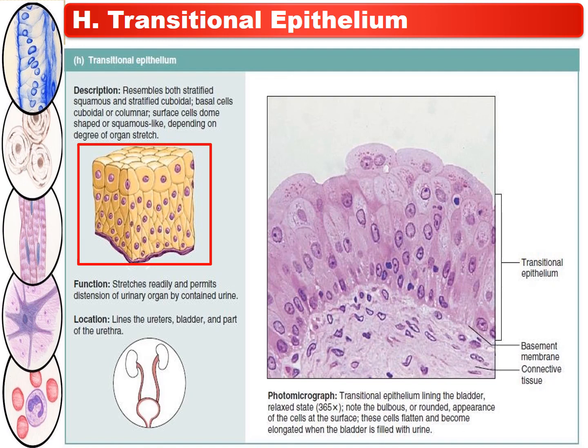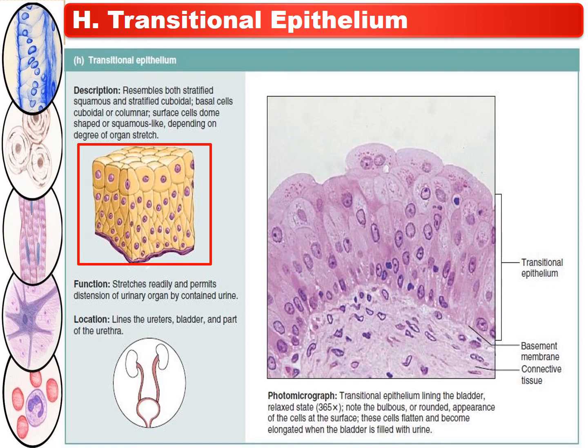Just focus on the diagram here, photomicrograph of transitional epithelium lining of the bladder in the relaxed state. Note in this diagram the bulbous or rounded appearance of the cells at the surface. These cells flatten and become elongated when the bladder is filled with urine.